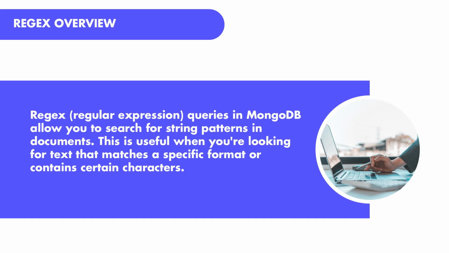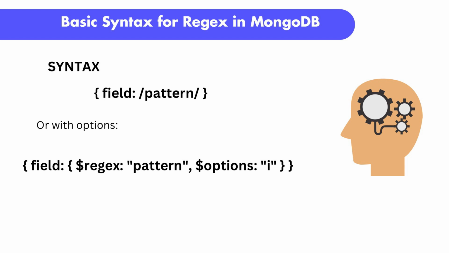Now let us see regular expression commands. Regular expressions in MongoDB are super handy when you want to search text patterns like partial matches or starting with something or ending with something, case insensitive search, etc. So let's break it down with examples using products collection.